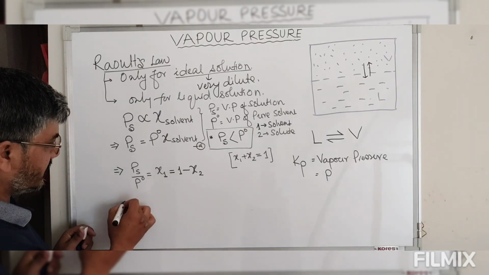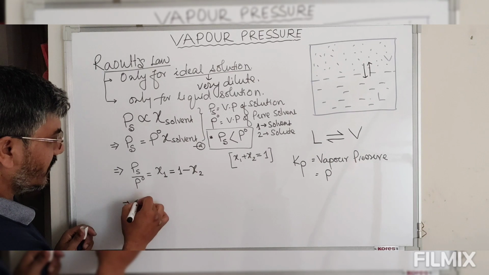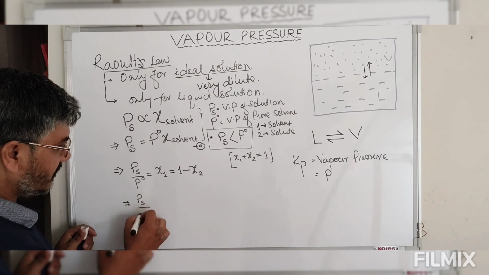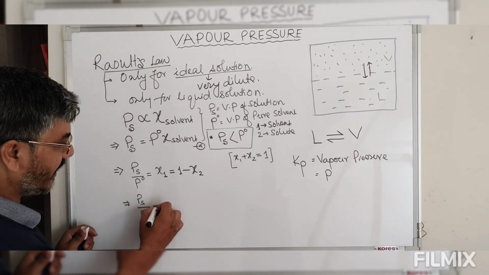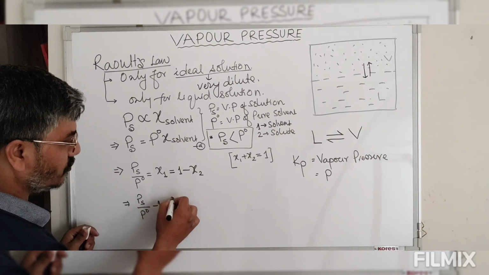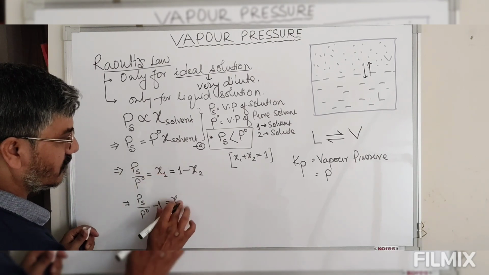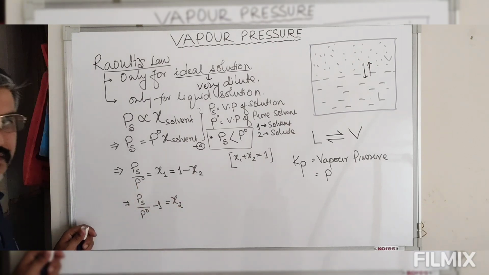So therefore this can be written as Ps divided by P naught minus 1 is equal to minus mole fraction of solute.